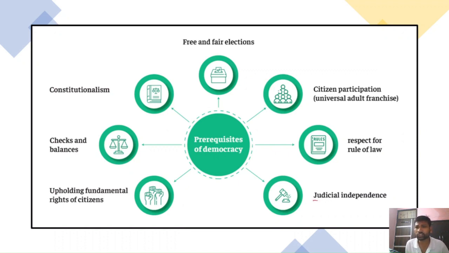First, it ensures judicial independence. The judicial independence, we already discussed the provisions which are dealing with it, and it enhances respect for the rule of law. So in India, rule of law provisions are guided by Article 14 of the Constitution, right? So equality before law and equal opportunities. After that, citizen participation. So universal adult franchise has been provided. That means irrespective of race, religion, caste, every citizen above 18 years is eligible for vote, right? He or she is eligible for casting their respective votes.